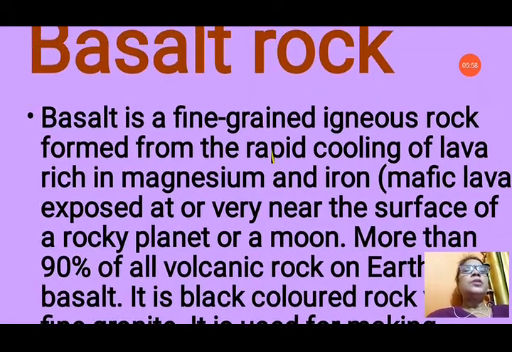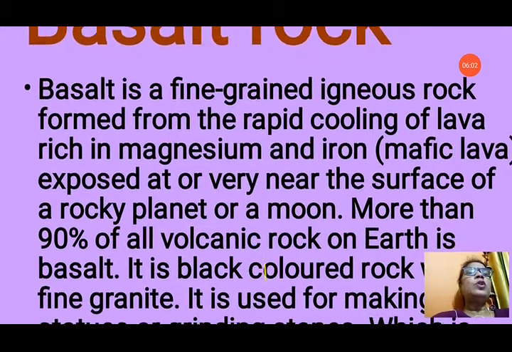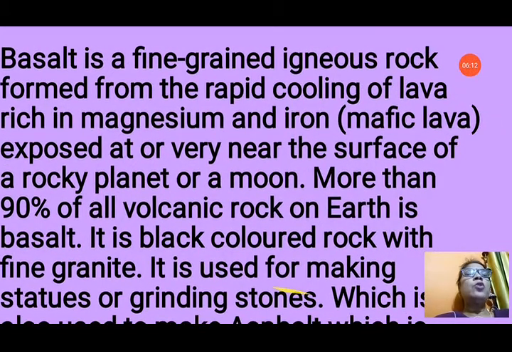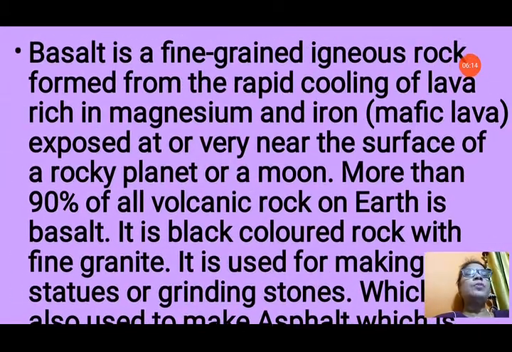Now basalt. Basalt is a fine-grained igneous rock formed from the rapid cooling of lava. When lava cools quickly, then it forms basalt rock. It is rich in magnesium and iron. Mafic lava is exposed at or very near to the surface of a rocky planet or moon. That means on the earth or on the moon, when it is near the surface, the lava cools rapidly, that means quickly, then basalt rock is formed.